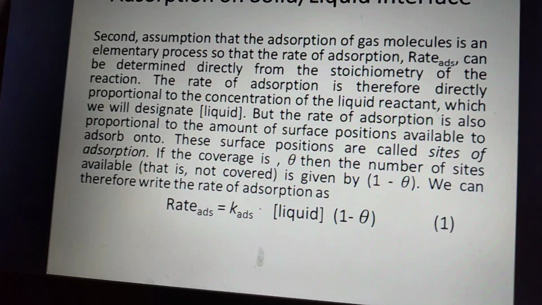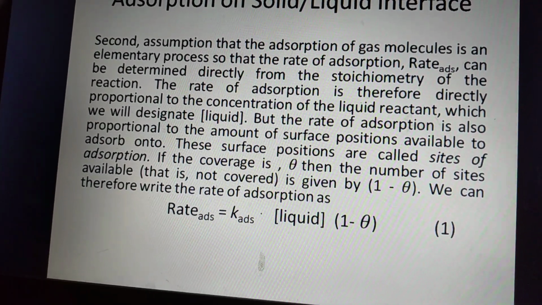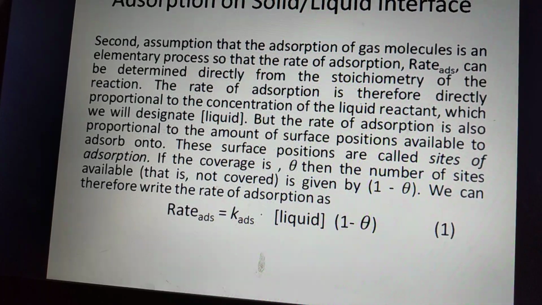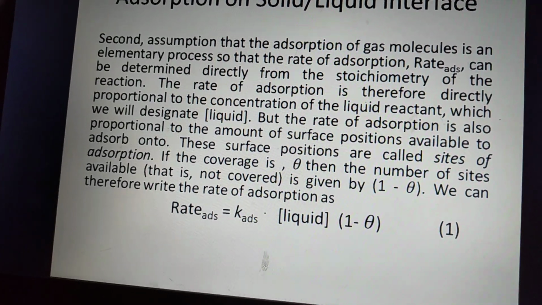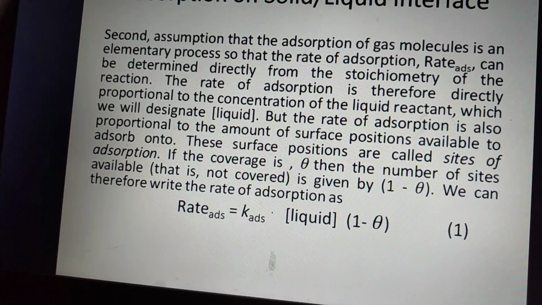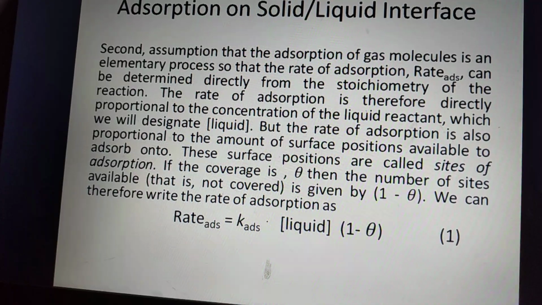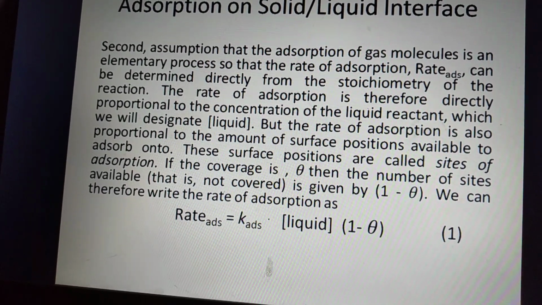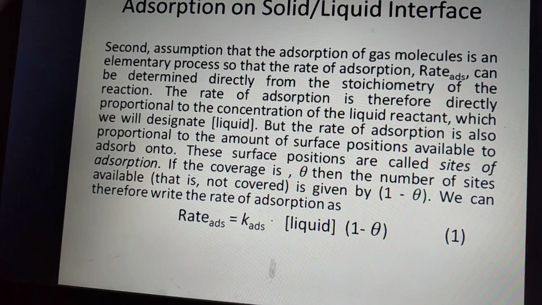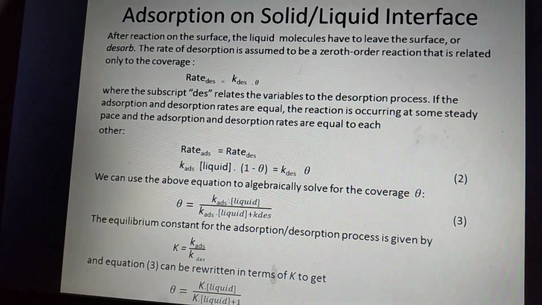But the rate of adsorption is also proportional to the amount of solid surface positions available. Adsorption positions on the surface are called surface sites. With coverage theta, the number of sites available, that is not covered, is given by 1 minus theta, and we can assume that the rate of adsorption is K adsorption times liquid concentration times 1 minus theta.